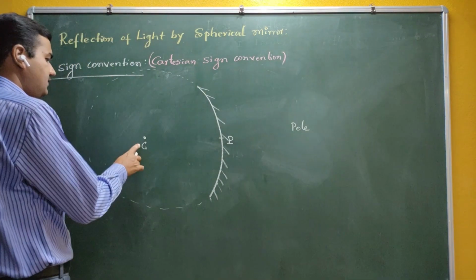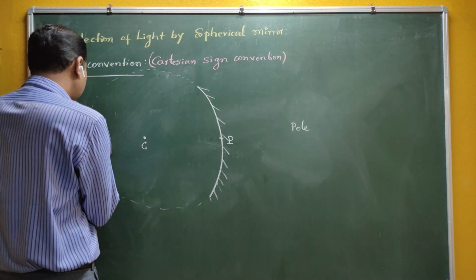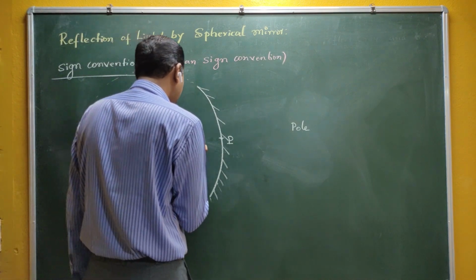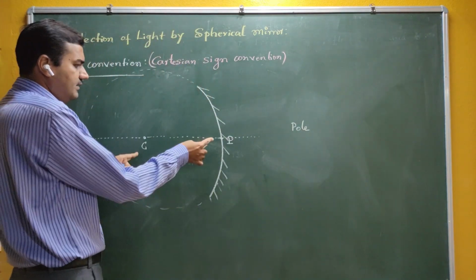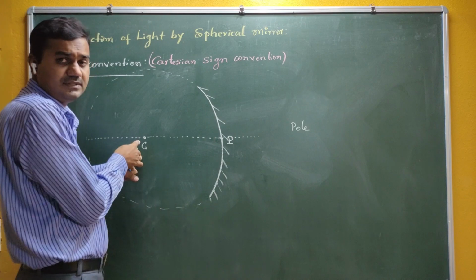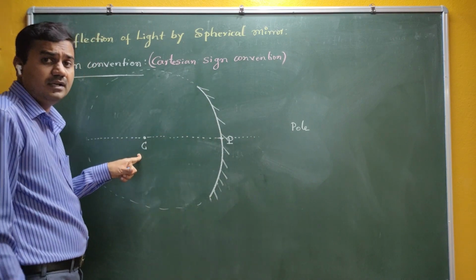Now see here, this is C, this is P. The line which passes through C and P, this is an imaginary line, you can see that. Now CP is nothing but the radius. C is the center and P is the point here, and this distance is a radius.